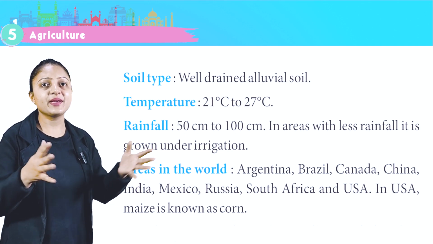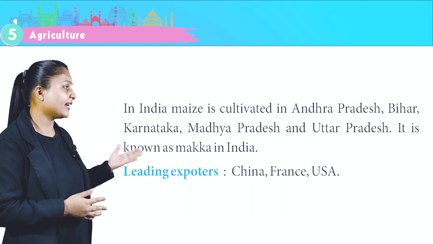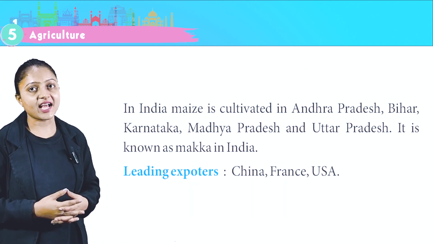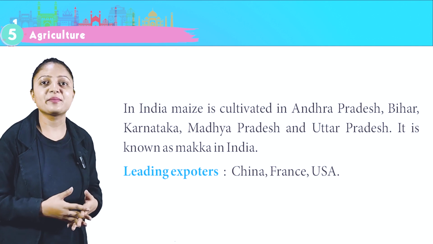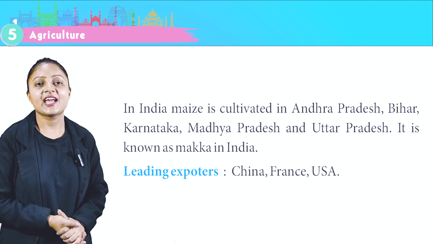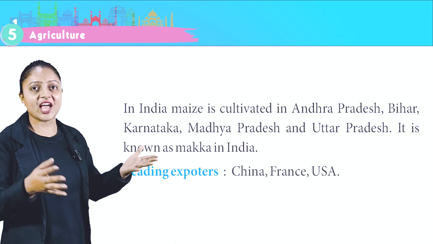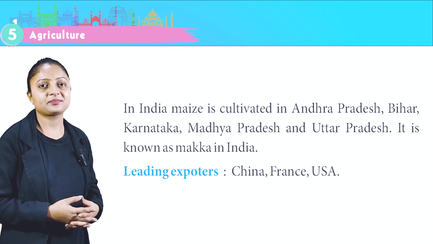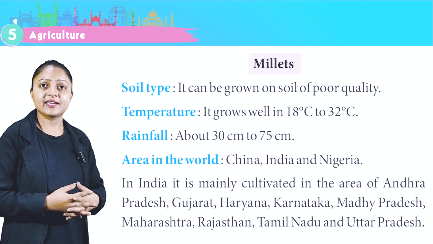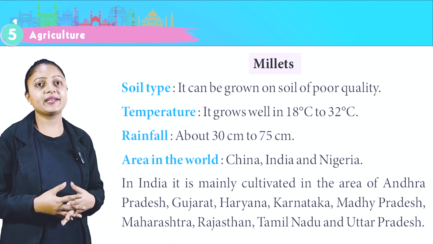In USA, maize is known as corn. In India, maize is cultivated in Andhra Pradesh, Bihar, Karnataka, Madhya Pradesh, and Uttar Pradesh. It is known as Makkai in India. Leading exporters, China, France, USA. Millets. Soil type, it can be grown on soil of poor quality.